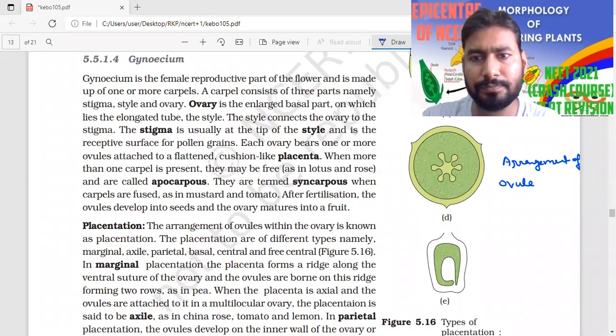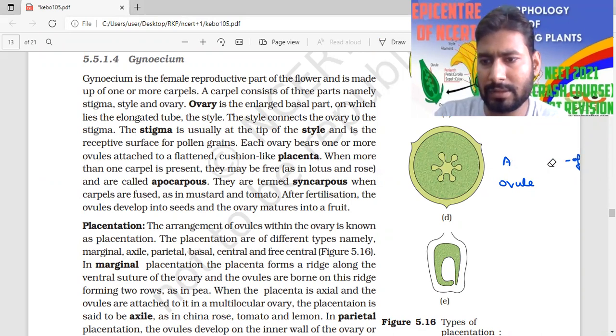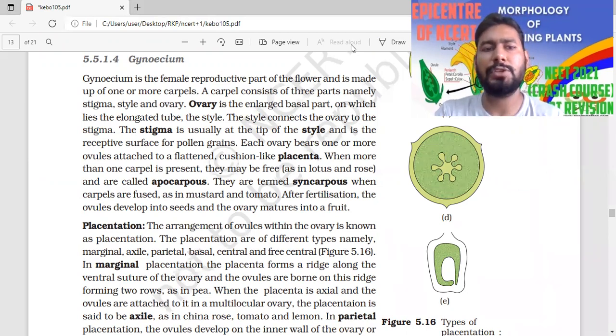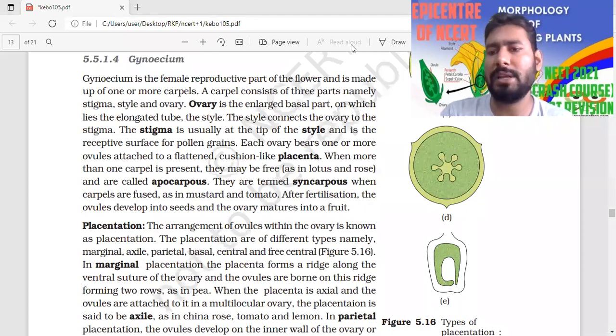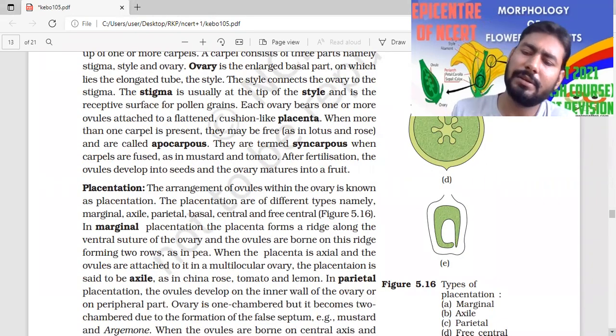Let's look at it again. Just wait. With the help of an eraser, we can erase. This is the placentation, and we talked about the marginal placentation. So now let's look at the next one. The second placentation, and marginal is finished. The second is axile.